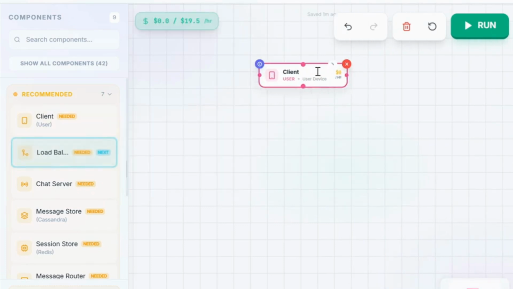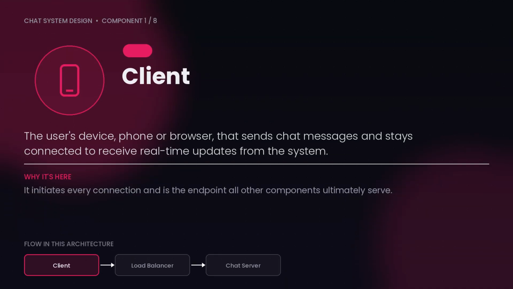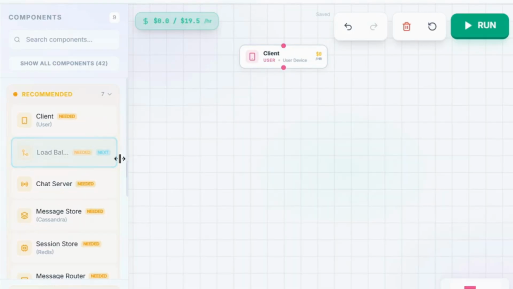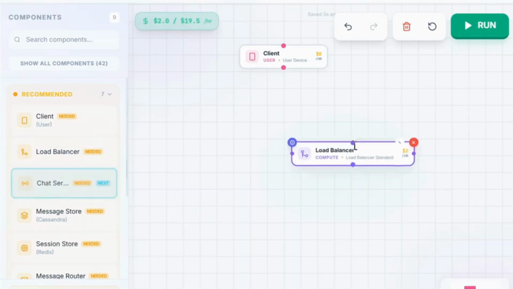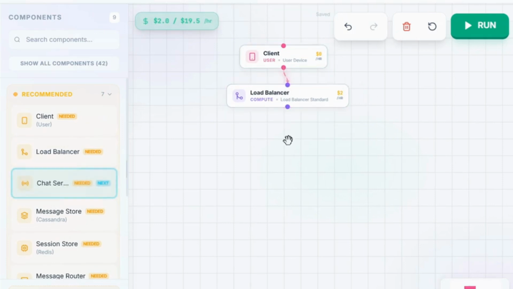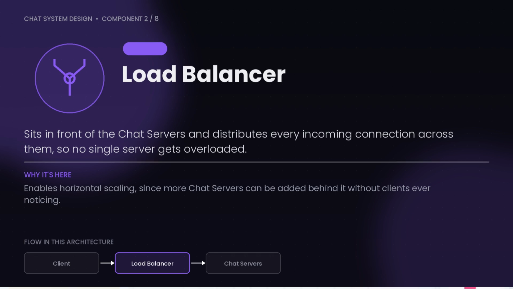The first and foremost thing that we need in our architecture is a client. Basically, all the requests originate from a client and go to the server side. Now, in our server side, the first point of contact for the request will be a load balancer. So the request comes from client to the load balancer. Now, a load balancer distributes the incoming traffic across multiple servers, so no single server gets overwhelmed. It detects unhealthy servers via health checks and stops routing to them.